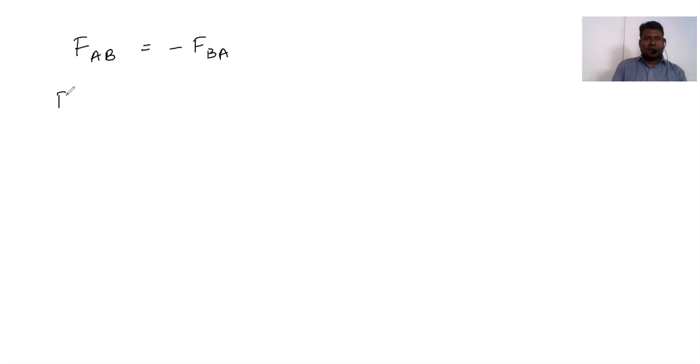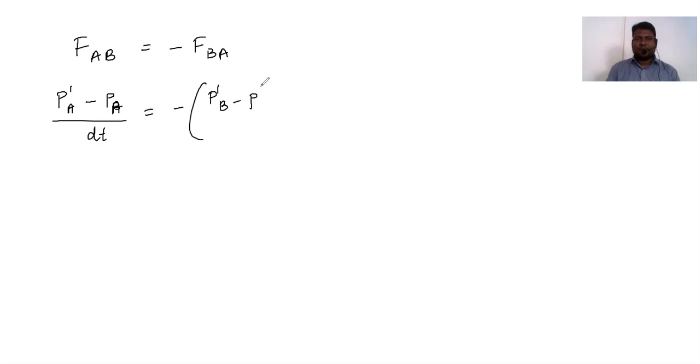So this can be written as P dash A minus PA divided by dt is equals to minus into the whole bracket P dash B minus PB divided by dt. Since we know that dt is common in LHS as well as RHS, ठीक है, तो दोनों को कैंसिल कर